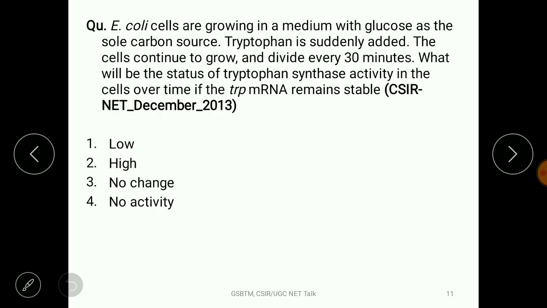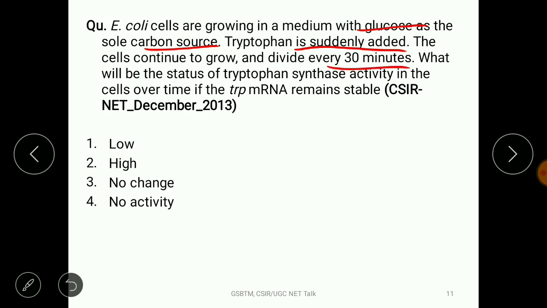Third question. You go through the third question; I'm just telling you the key points. E. coli is grown in a medium with glucose as the sole carbon source, only glucose is there, and tryptophan is suddenly added after some time, when the bacteria are already growing. The cells continue to grow and divide every 30 minutes, okay?